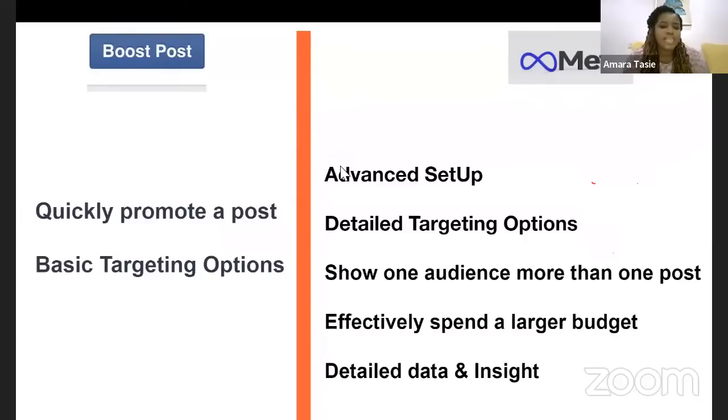Then if you have a larger budget, you can also manage it effectively using Ads Manager. Ads Manager also gives you detailed data and insight. So when you start running ads, who are the people that are clicking on the ads? What did they do when they clicked? Did they buy something? Did they send you a message? You can see all those things when you are navigating around the Ads Manager. So now let's go to Ads Manager and see.